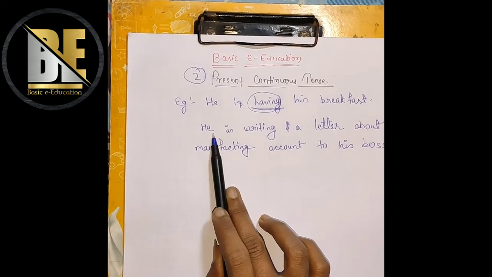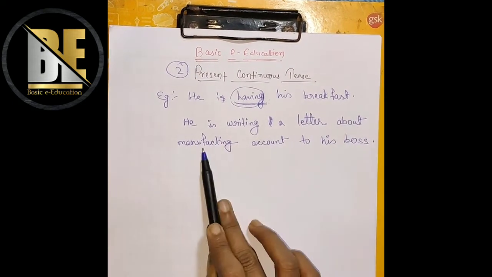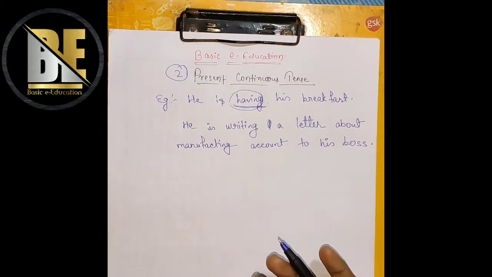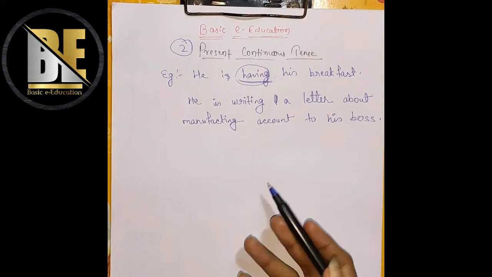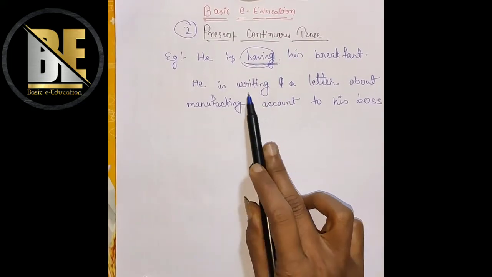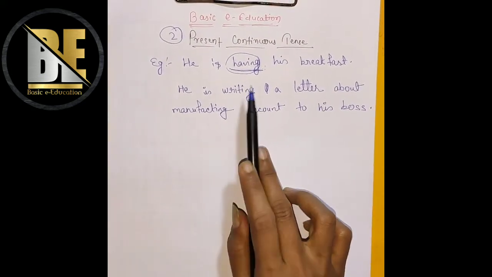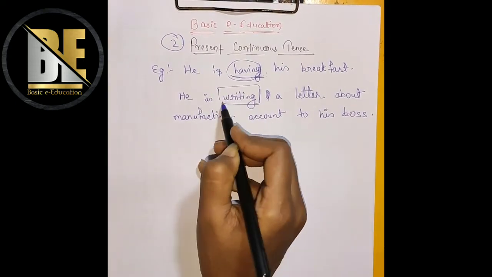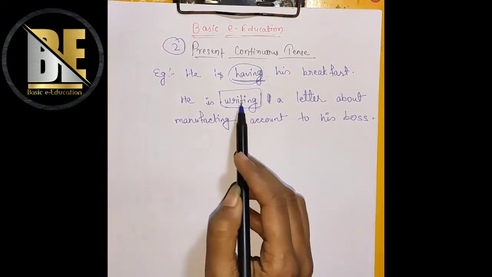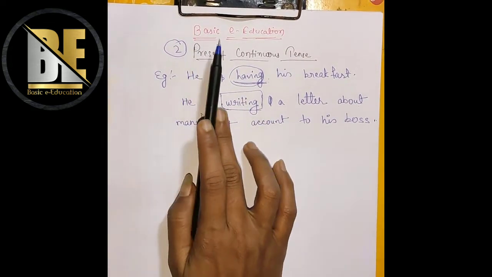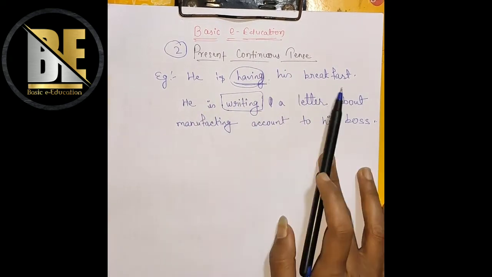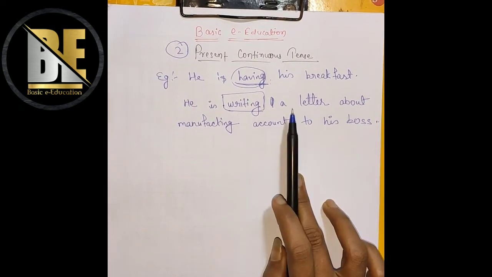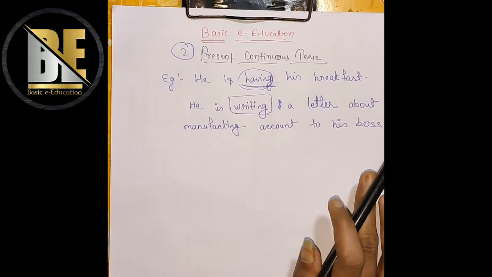The next example is he is writing a letter about the manufacturing account to his boss. That means he wants to get some information from his boss about the manufacturing account. So about that he is writing. That means his work is still going on. That's why over here he is writing a letter to his boss. The work is continuing. So in the present continuous tense, the work is continuing. This tense is very easy to understand, and this is the tense we frequently use in our work most of the time.